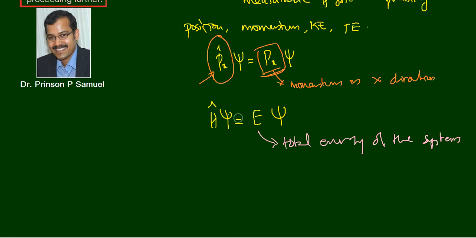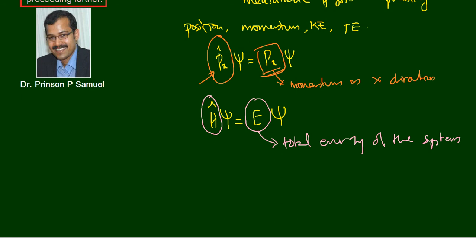Corresponding to this total energy, we have an operator, that is h cap, the total energy operator. That is the meaning of this postulate: to every observable there is a corresponding quantum mechanical operator.